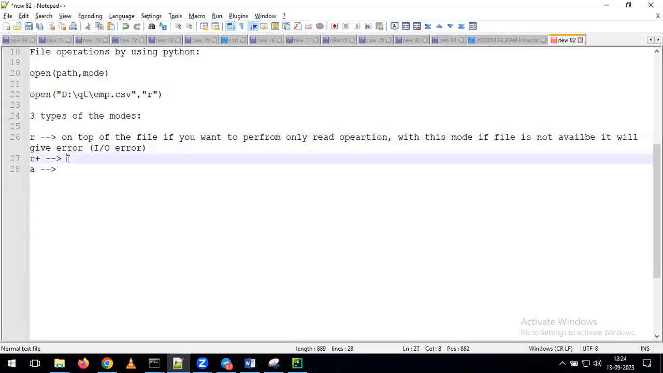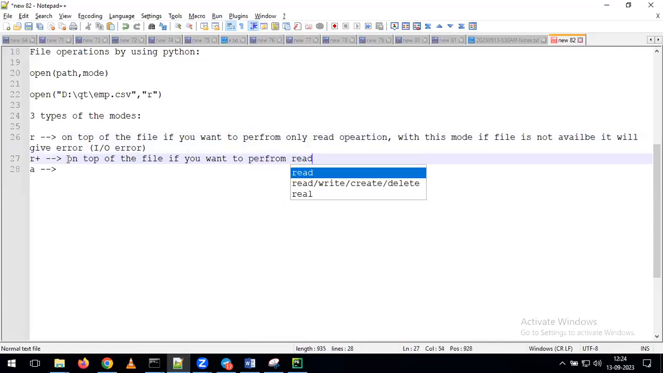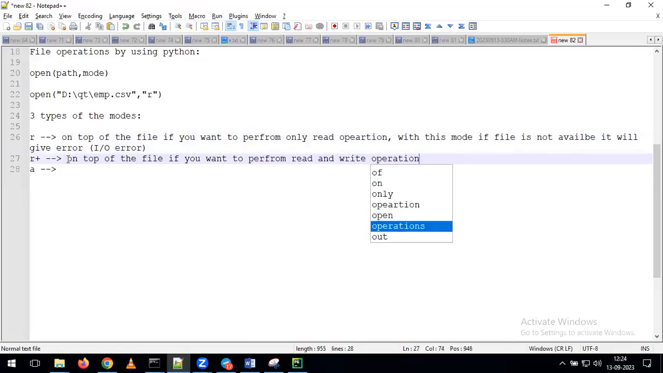In the same way, the next one is R plus. On top of the file, if you want to perform read and write operations, you want to read the data, and at the same time, on top of that file, you want to append or add the data. Whenever we have such a requirement, we can go for the mode called R plus. With R plus, we can add the records, read the data on top of the file, and at the same time write the data on top of your file.